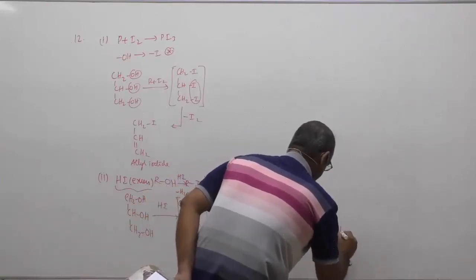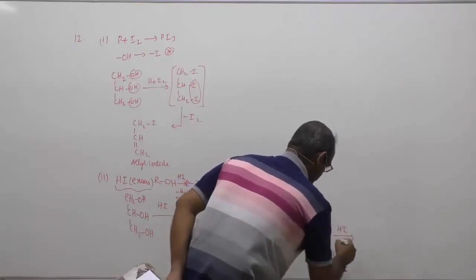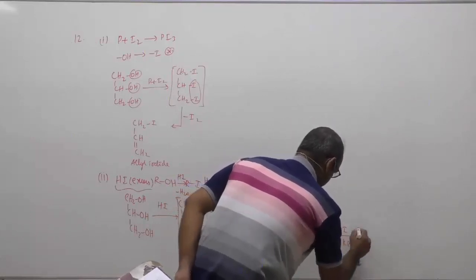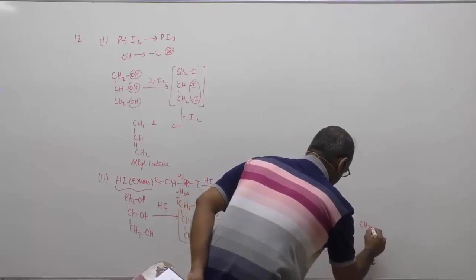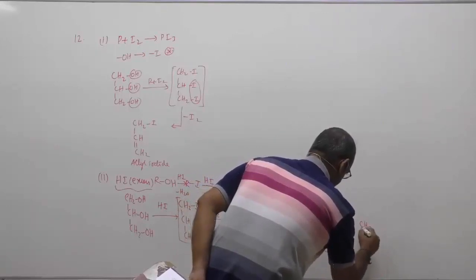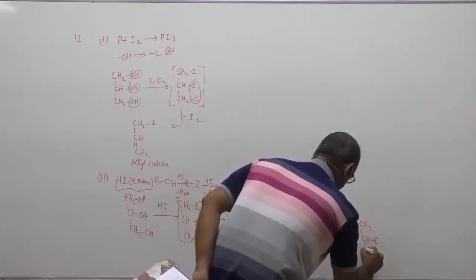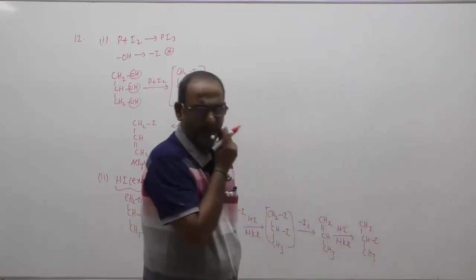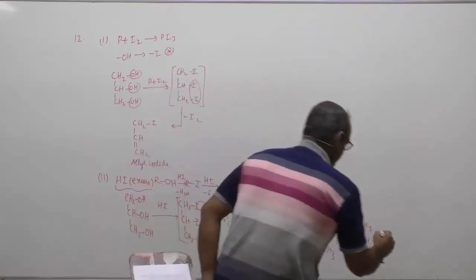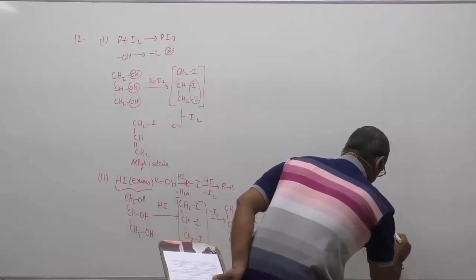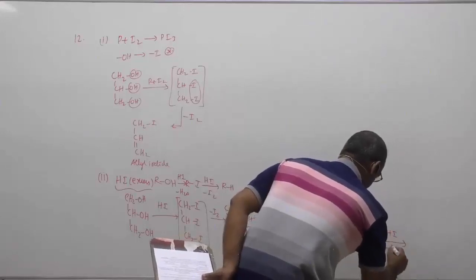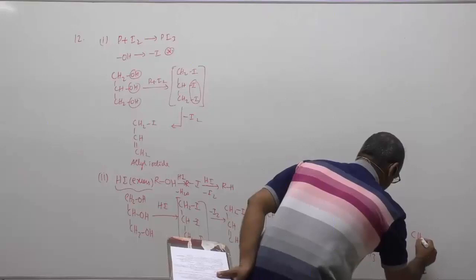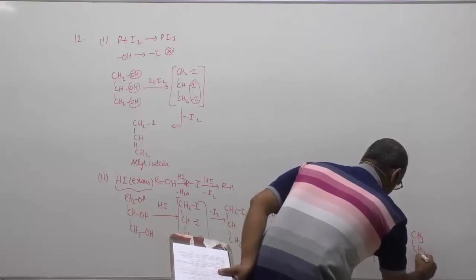Now this again reacts with one more HI. Again, Markovnikov's rule. You will get CH3, single bond CHI, single bond CH3. It is called isopropyl iodide or 2-iodopropane. Again with HI, it is reduced with loss of I2 and H will attack there. It will form propane.